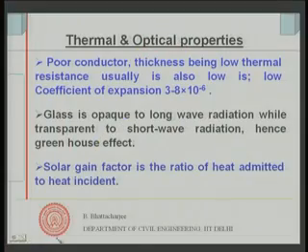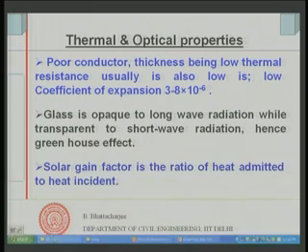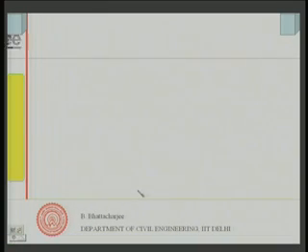And the property through which we measure this parameter, how much heat the glass will allow to transmit, we call it solar gain factor. Solar gain factor is the ratio of heat admitted to heat incident upon the glass, right. All right. So, that is what we call solar gain factor, right.